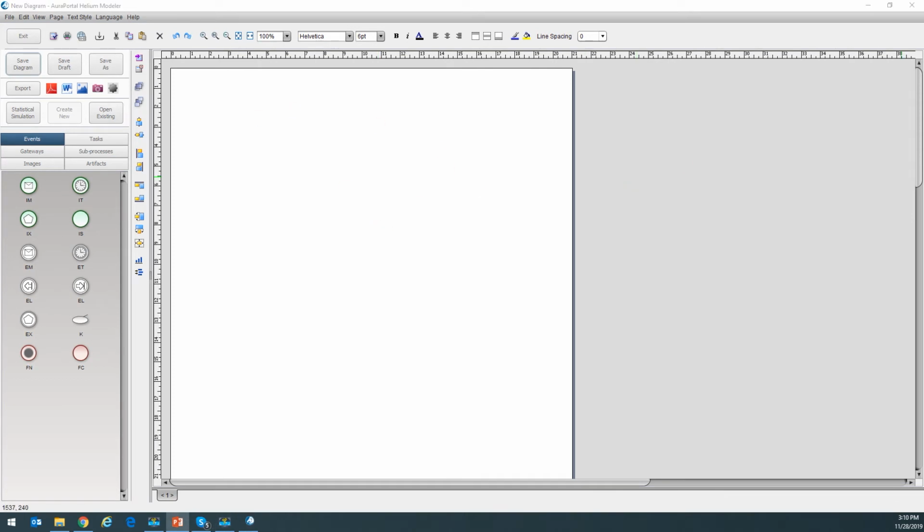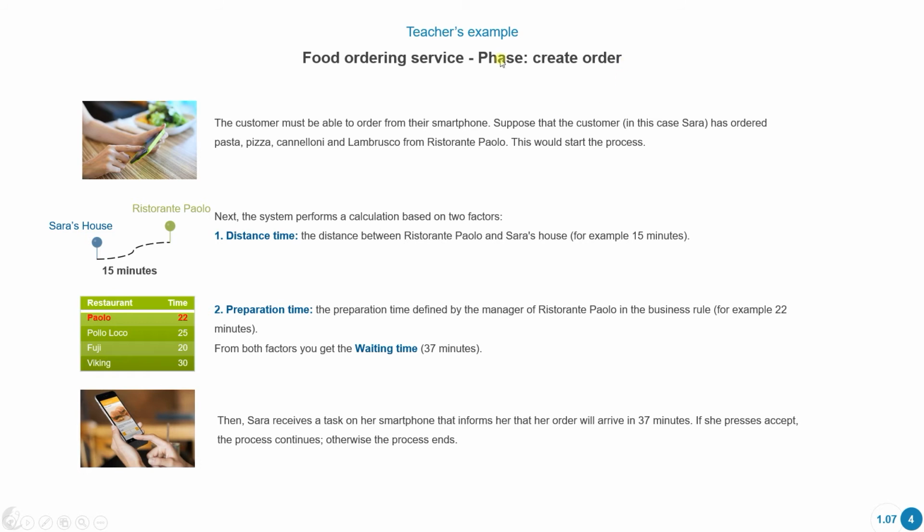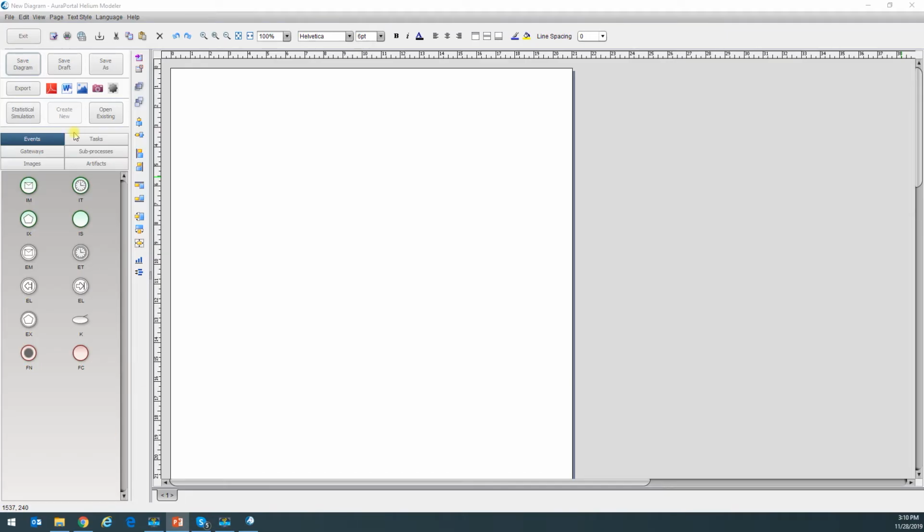The first thing I want to do is start with this first phase, where we create the order, we do these two calculations, and after that we decide whether we want to continue with our order or we want to cancel the process. So I'd add a start message event, because I'm going to start the process by inputting data into the system. I might call it customer's order.